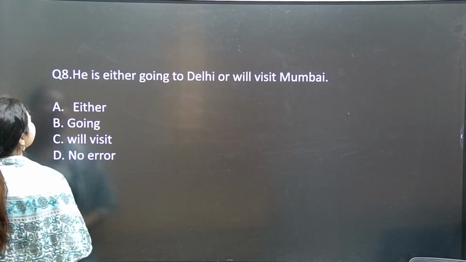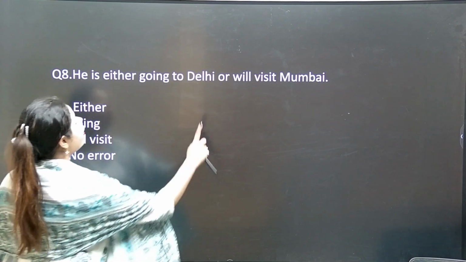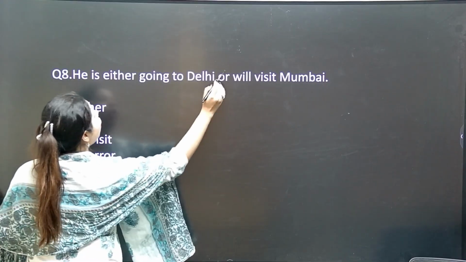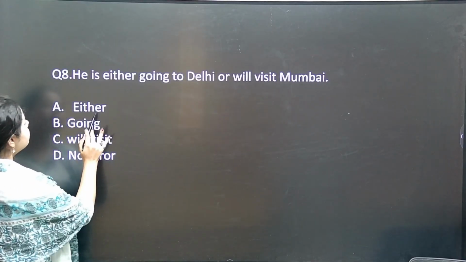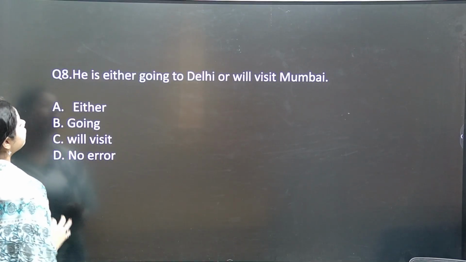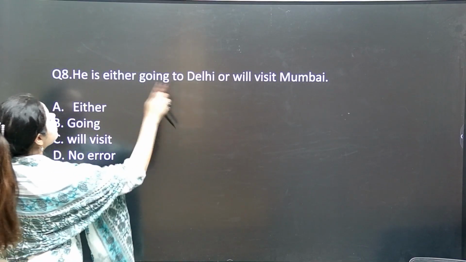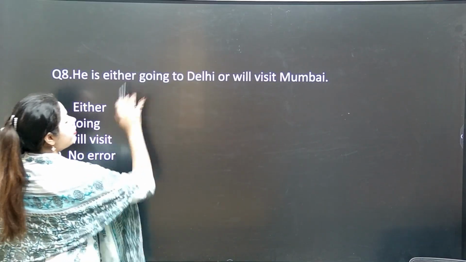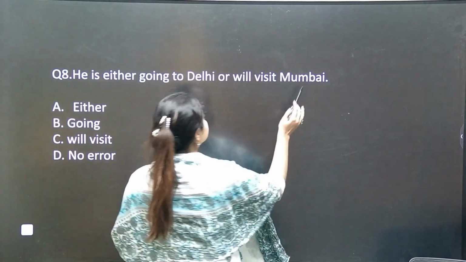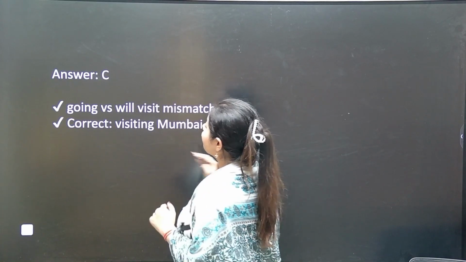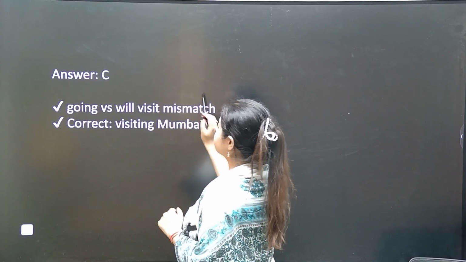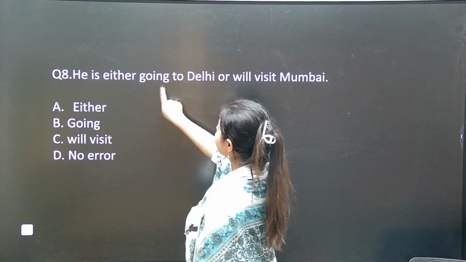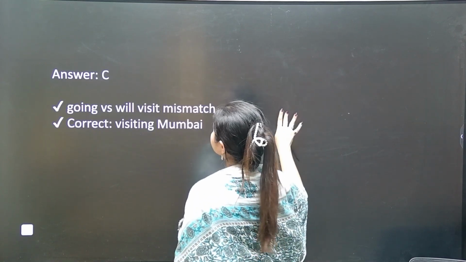Next is, he is either going to Delhi or will visit Mumbai. So either, going, will visit, no error? There is an either thought. He is either going to Delhi or will visit Mumbai. So either going is a gerund, or will visit Mumbai. So what is wrong here? Going versus will visit is a mismatch. So the correct will be visiting Mumbai. The correct sentence is he is either going to Delhi or visiting Mumbai.